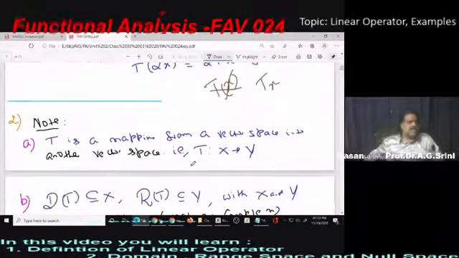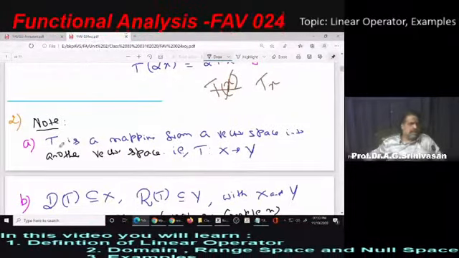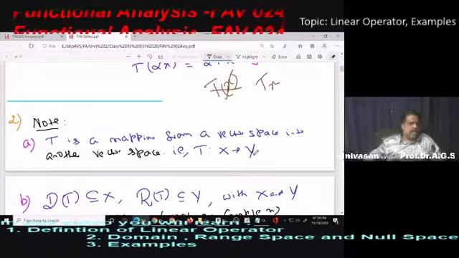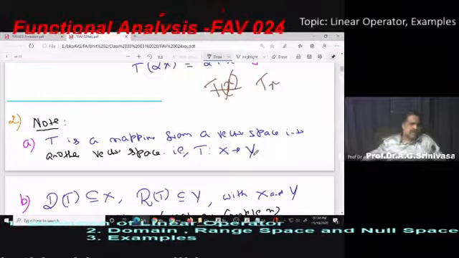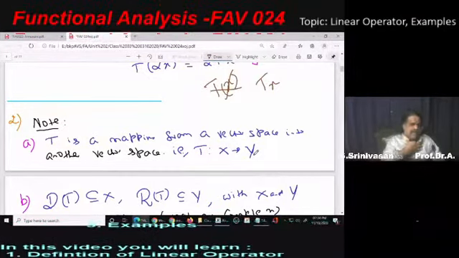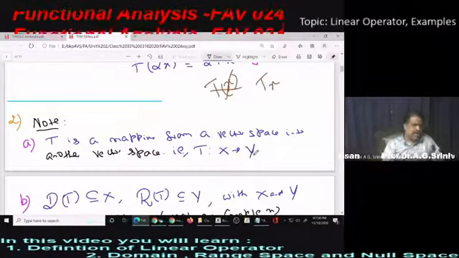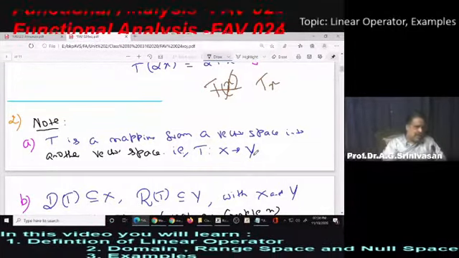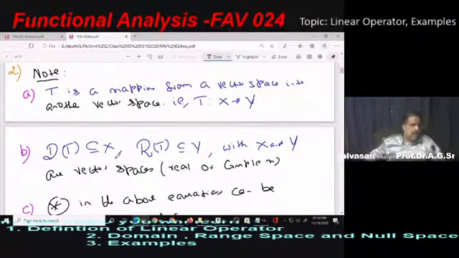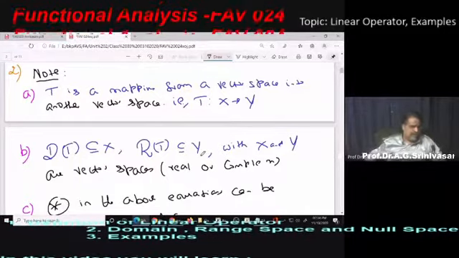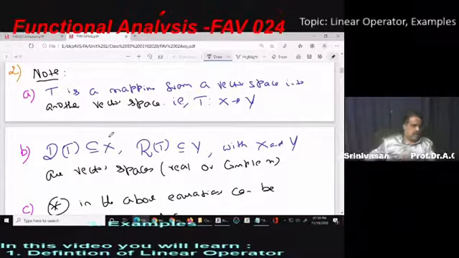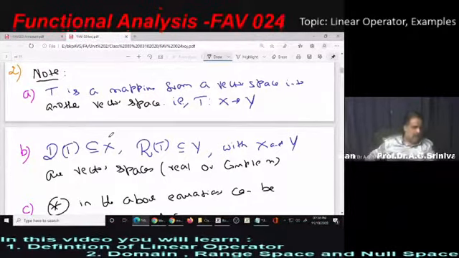Let's take some interesting observations. Number one, T is a map from a vector space X to another vector space Y. Of course, we have taken normed spaces because we are going to discuss normed linear spaces in further discussions, but the definition of a linear operator doesn't require the norm. It really requires only the vector space. And we already saw that D of T is a subset of X, R of T is a subset of Y, with X and Y vector spaces which are real or complex. So the field must be real or complex.